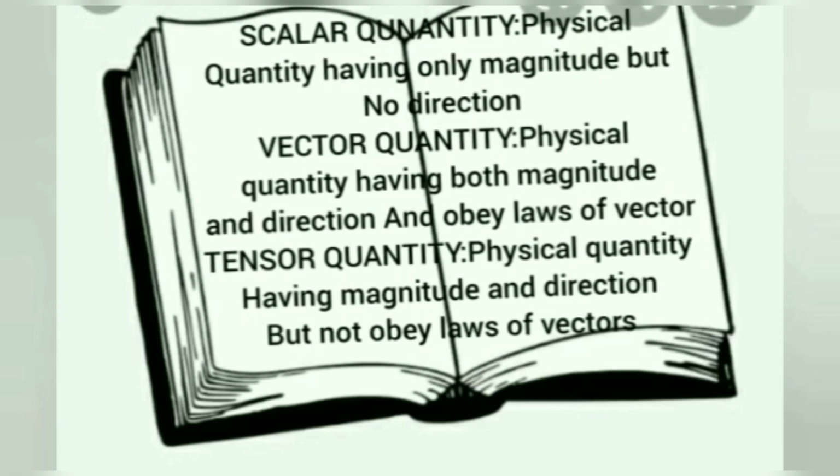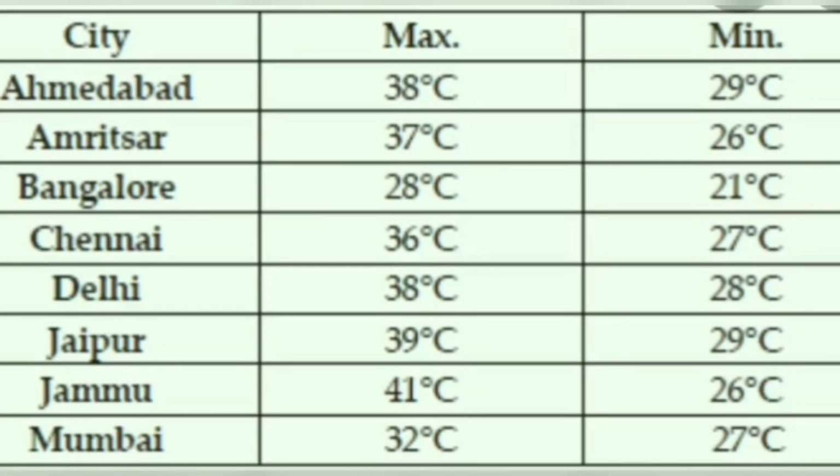Now let us know about some of the physical quantities in physics like scalar, vector, etc. Coming to scalar quantity, it is a physical quantity having only magnitude but no direction. Example, temperature. Every day, we observe the maximum and minimum temperature of the day in the newspaper. The values of the temperature are considered as magnitude. But do you find any direction? No, because it is a scalar quantity.